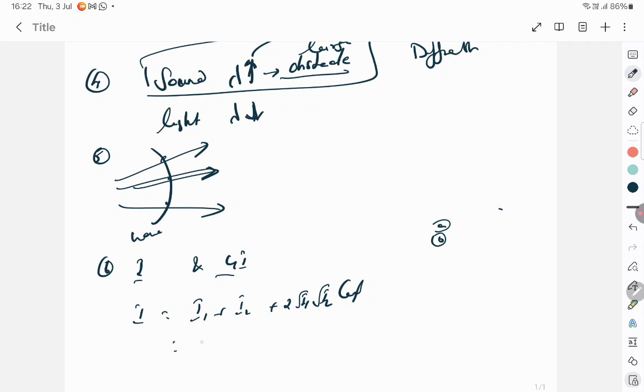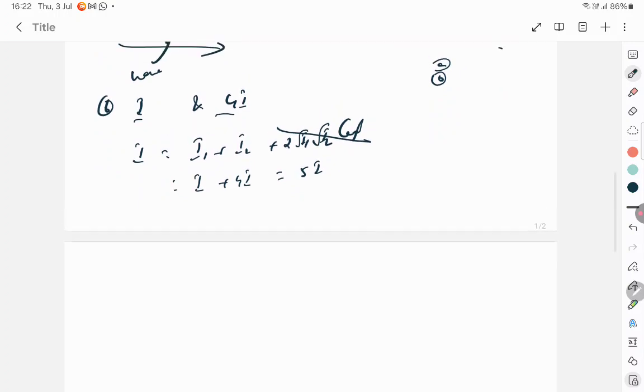When the angle is 90 degrees, cos 90 becomes 0, and one is I, another is 4I, so the resultant intensity will be 5I. And what happens when it is pi? In that case, cos pi becomes cos 180, which is minus 1. So it will become I plus 4I minus 2 root I1 into root I2, with cos pi being minus, and I have included the minus sign here.